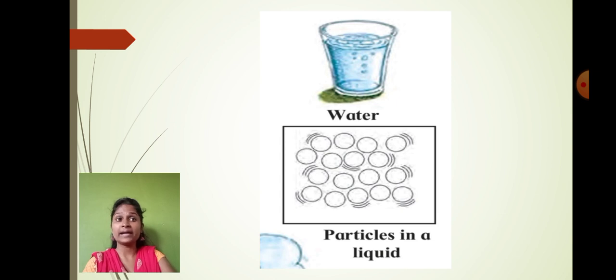Now look at the water particle. So this is the liquid format. Here we took the example of the water. So the particles which are present in the water are a little bit away from each other. Unlike solid particles, they are not close to each other. So there is a distance between the particles, right? So these are the particles of the liquid.